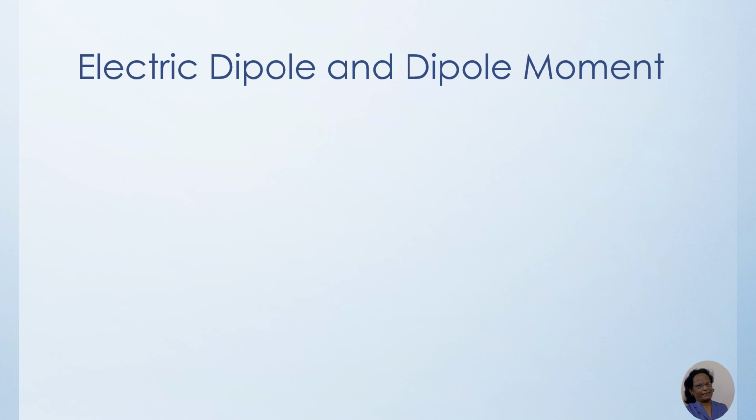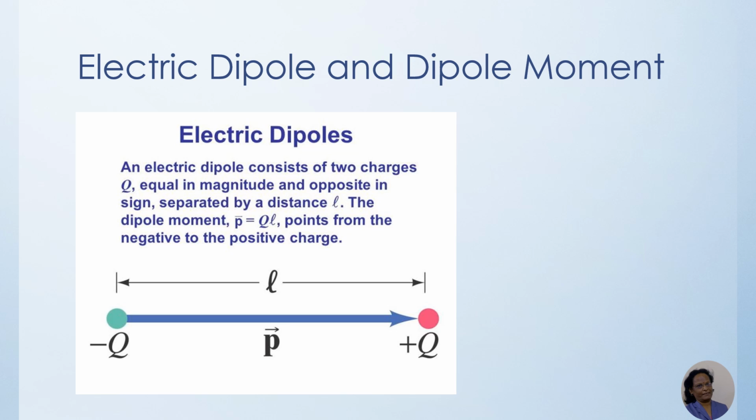Dipole means two poles. So here we are having one electric dipole, and it consists of two charges of equal magnitude and opposite sign, separated by a certain distance L. The dipole moment will be equal to either charge times the distance between the two charges. It is represented by P, and it can be written as P equals Q into L.